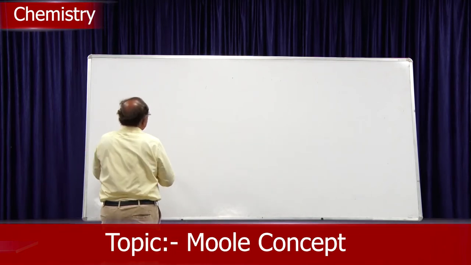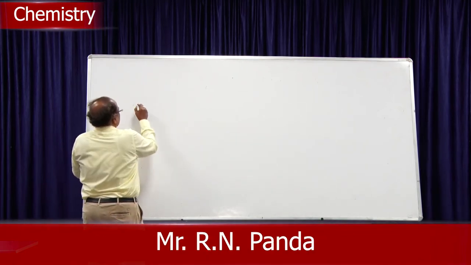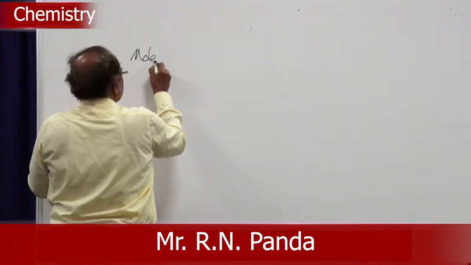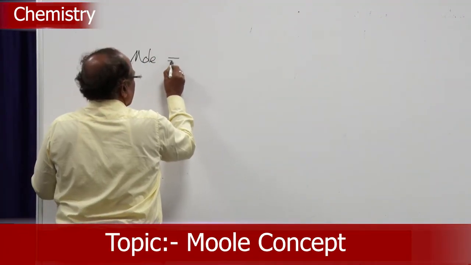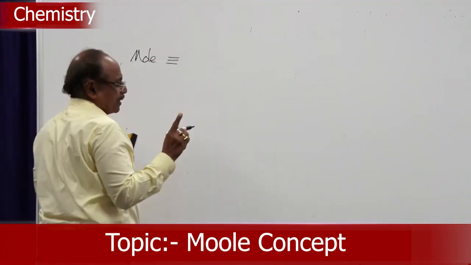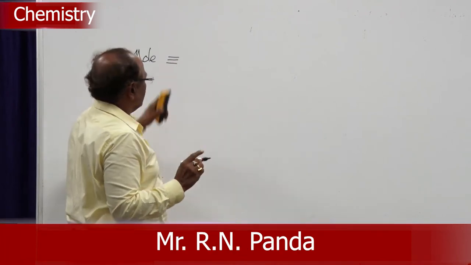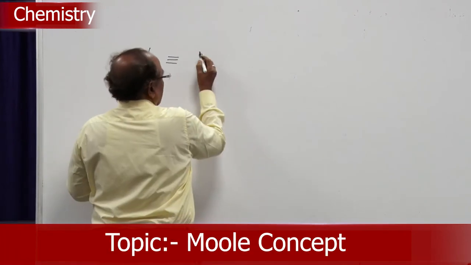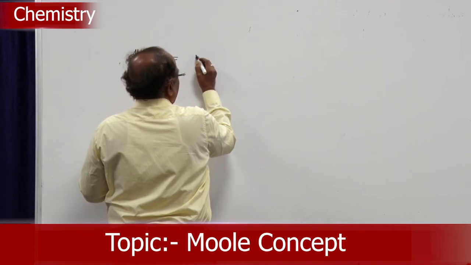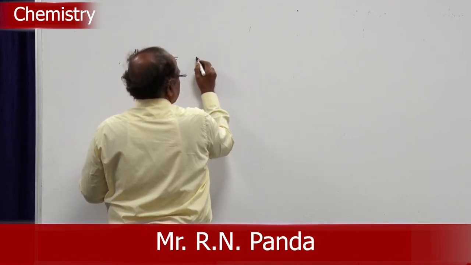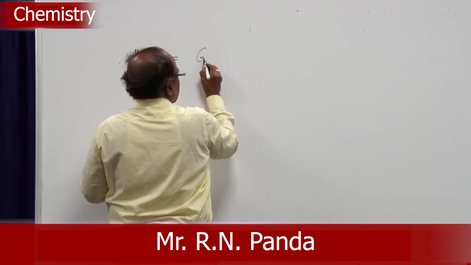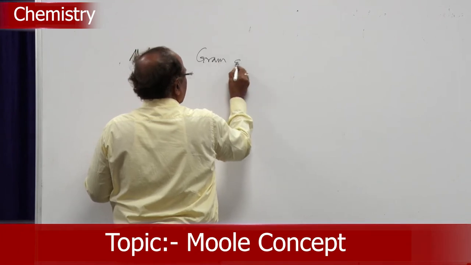So, mole is equal to the number of particles, atoms. Therefore, mole will be equivalent to what? 1 Avogadro number of atoms. So, it is equivalent to what? 1 gram atom.